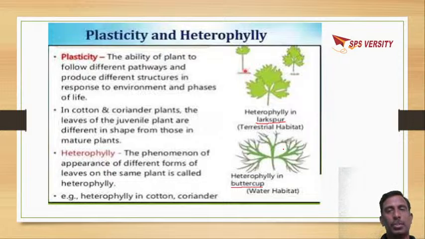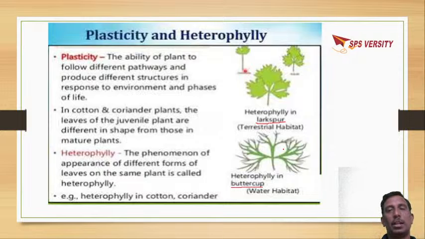the terms which you have come across, like arithmetic growth. What is the mathematical expression? Lt is equal to L naught plus rt. Geometric growth. When you come to mathematics, W1 is W naught e to the power of rt, which is a mathematical expression where it shows the sigmoid growth curve. Absolute growth or relative growth.